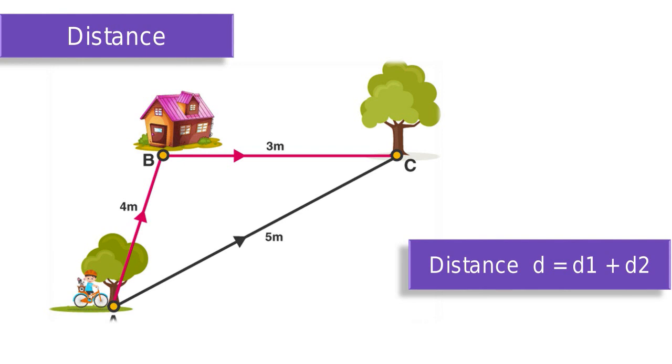The distance here will be 4 meter plus 3 meter plus 5 meter, equal to 12 meter. We can write the distance formula as delta d equal to d1 plus d2. We can write the answer as 12 meter.